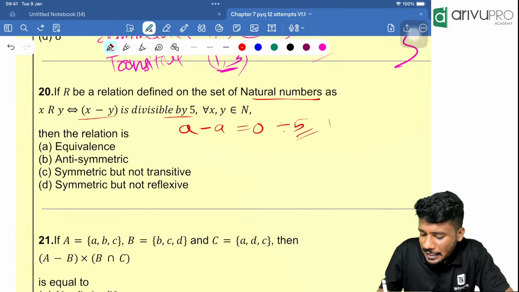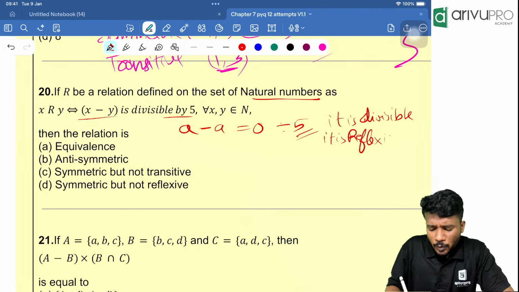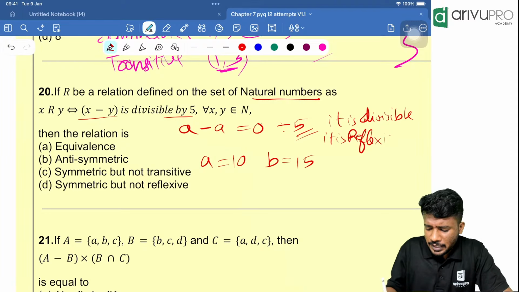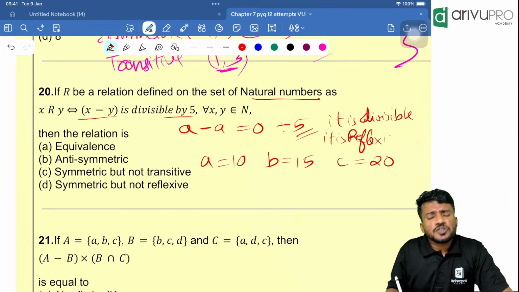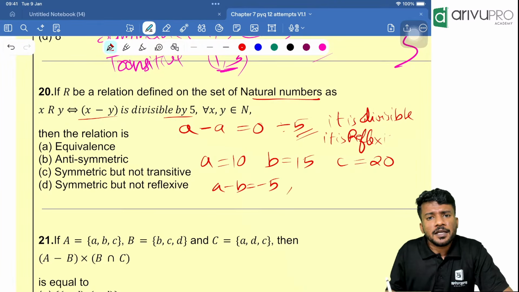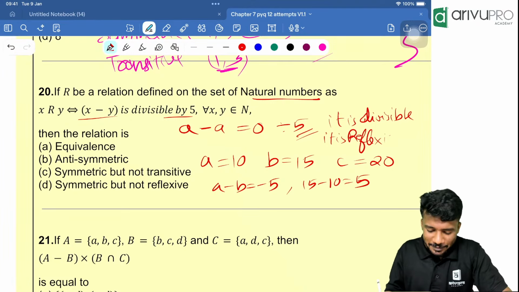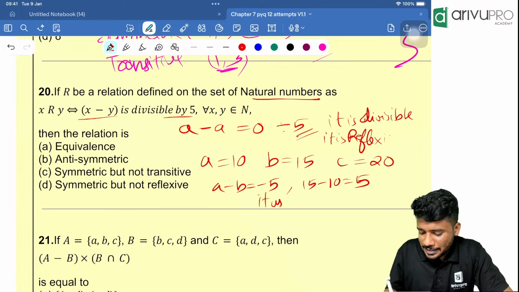That means it is divisible. That means it is reflexive. Now let us take some values: A, let it be 10, B, let it be 15, then C, let it be 20. So A minus B is how much? A minus B is equal to minus 5, which is divisible by 5. Then B minus A, that is nothing but 15 minus 10, which is 5. That is also divisible by 5. That means it is symmetric.